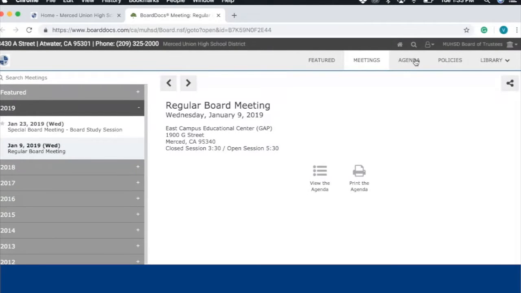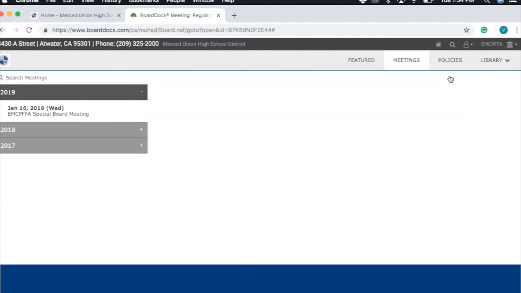As the Board Docs web page opens, you'll be looking towards your right-hand side. On your right-hand side, there's an option of MUHSD Board of Trustees, and there's a little arrow right here. Click on the little arrow, and as you'll see, you'll be given 3 different options. Please click on EMCPPFA. As you click on this option, you'll be able to see the special board meeting agendas for